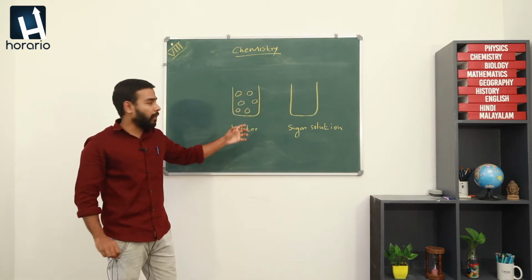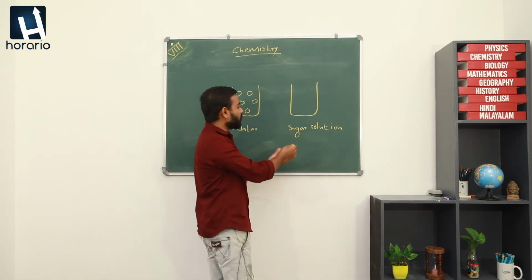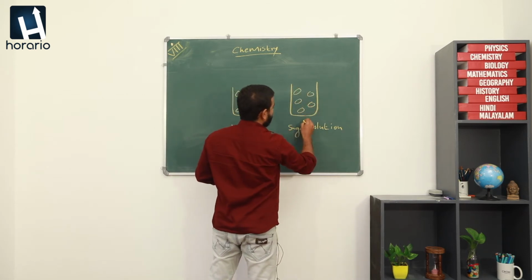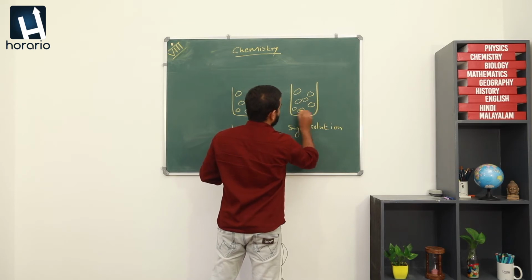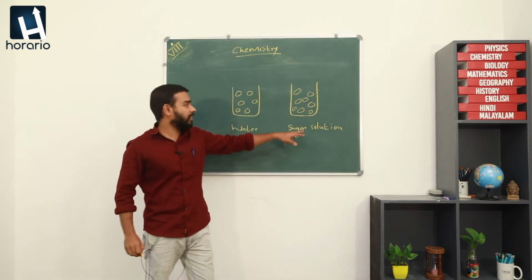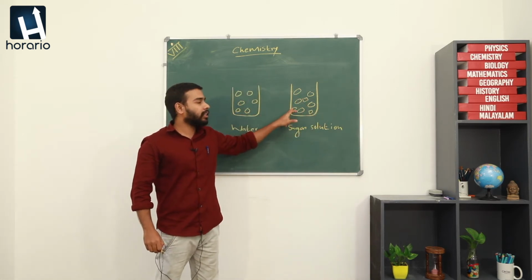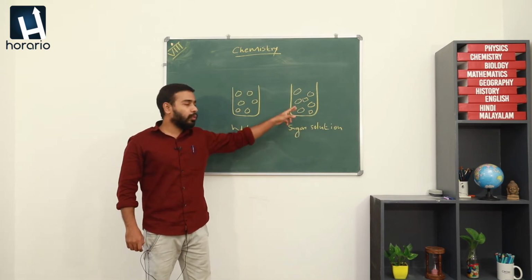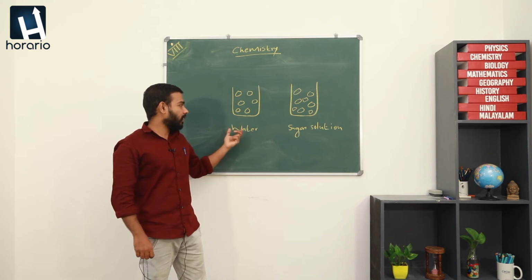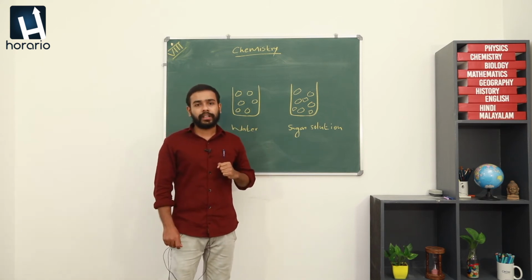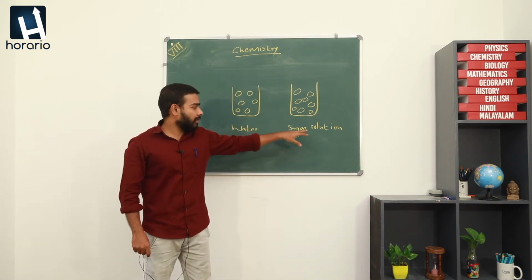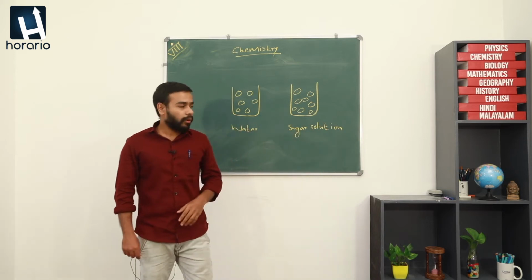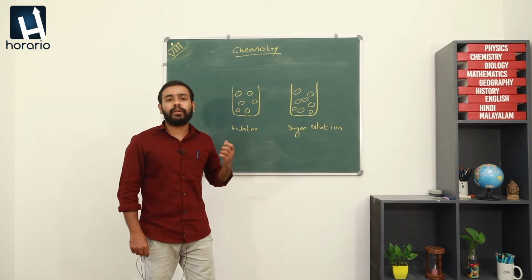All are water particles, but in the case of sugar solution, along with the water particles there will be sugar particles. So, sugar solution has two kinds of particles, but water has only one kind of particles. But both are substances and both are liquids. So, still there are some differences.